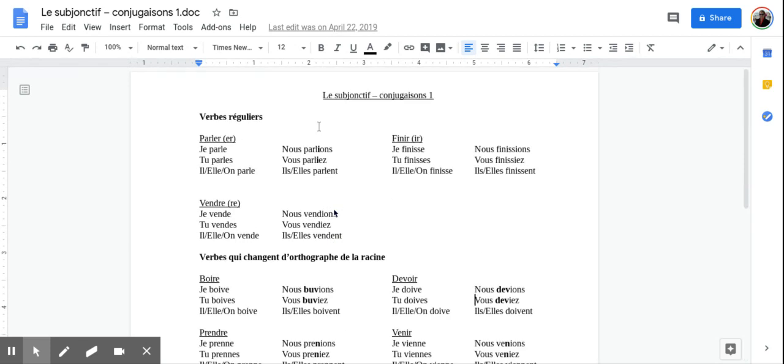Okay. So you'll have both these documents. And now just shift over to look at some examples.